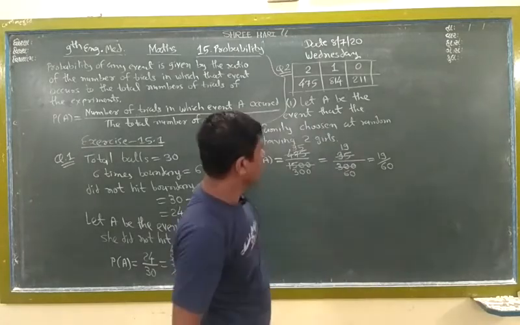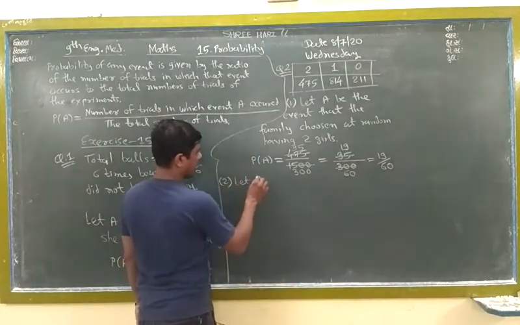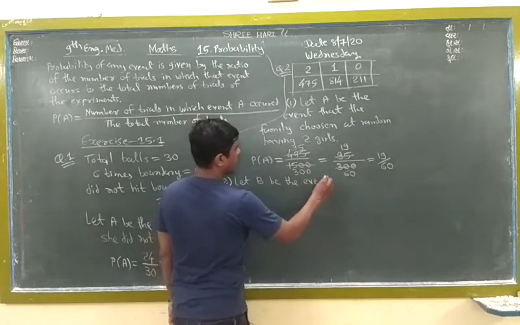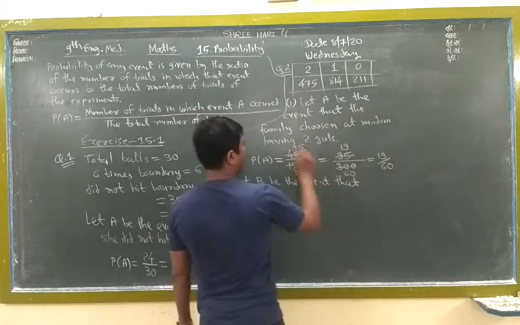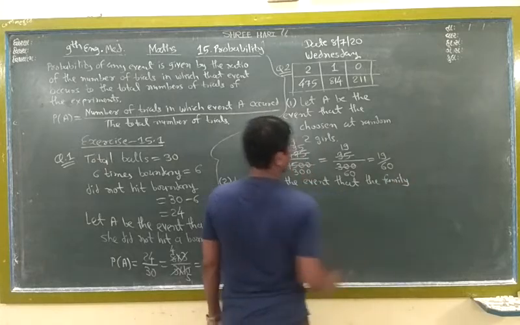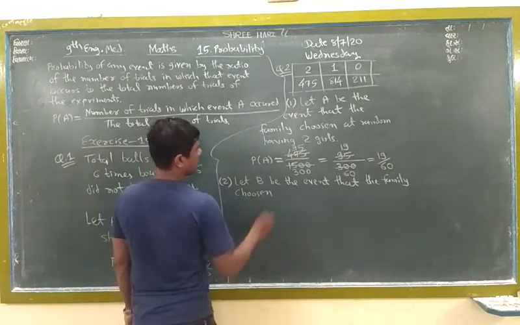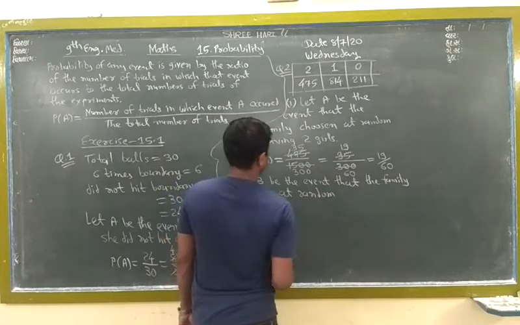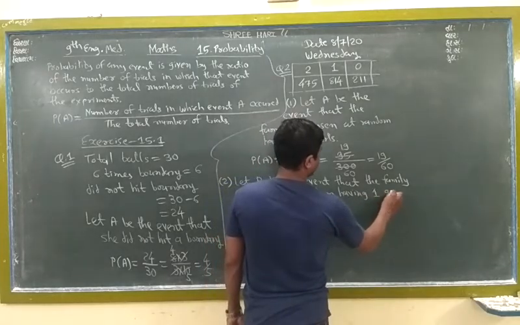Same as before. Earlier we took A, now B. Let B be the event that the family chosen at random has 1 girl.